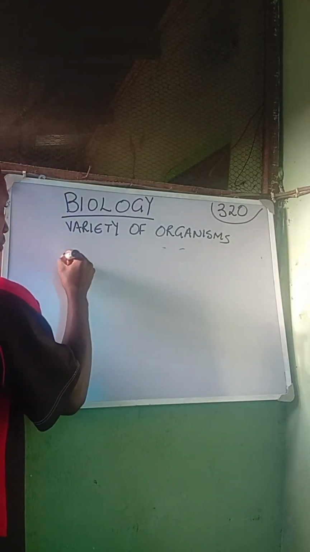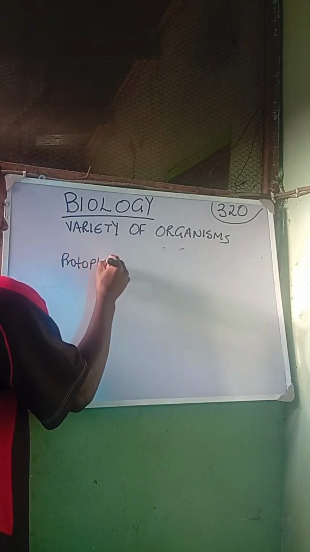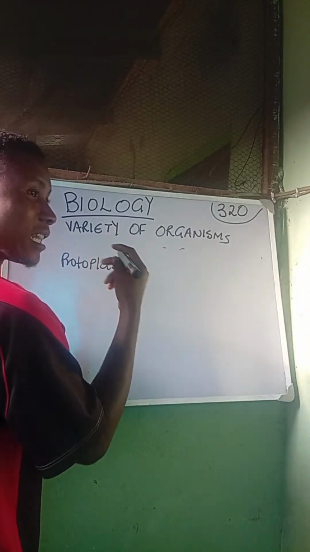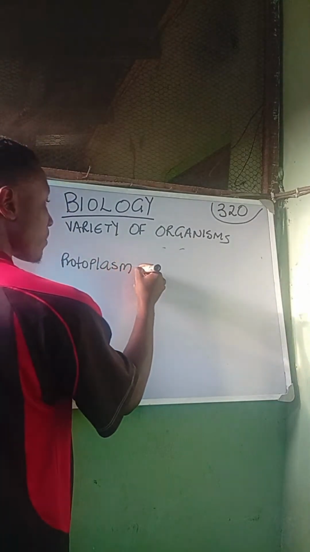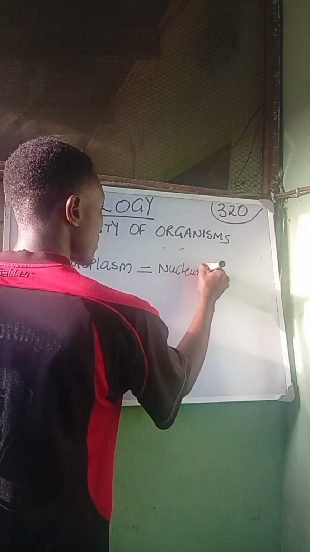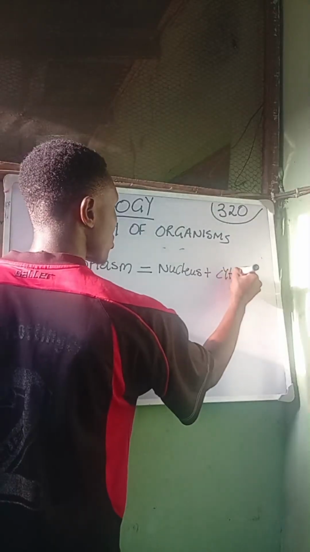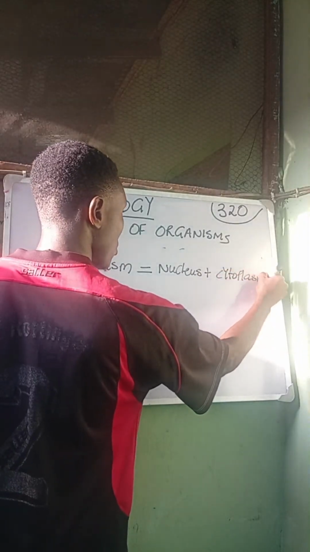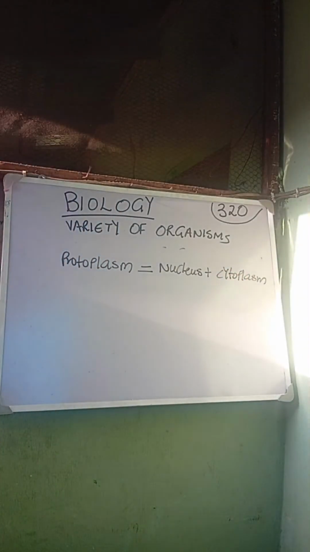The protoplasm is the living unit of the cell, and the protoplasm is made up of what? It's made up of the nucleus plus the cytoplasm. Please take note. The protoplasm is the living unit of the cell and is made up of the nucleus and the cytoplasm. Now, we know that the nucleus houses the genetic integrity of the cell.